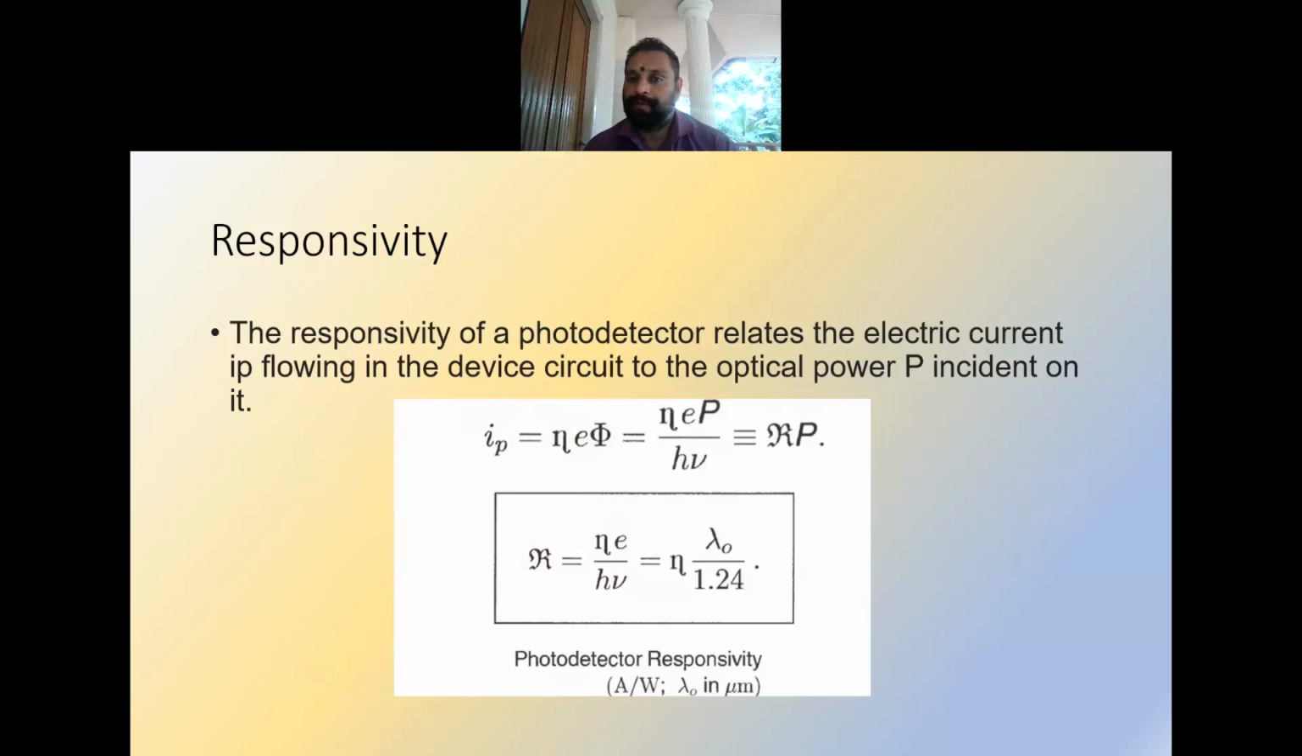And the responsivity of a photodetector relates the electric current Ip flowing in the device circuit to the optical power P incident on it. So the responsivity is ηe/hν, where η is the quantum efficiency, e is the charge of the electron, h is Planck's constant, and ν is the frequency.